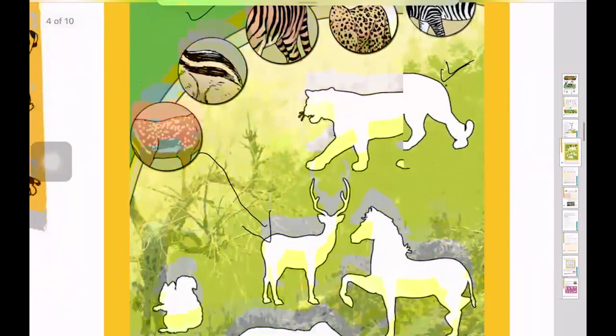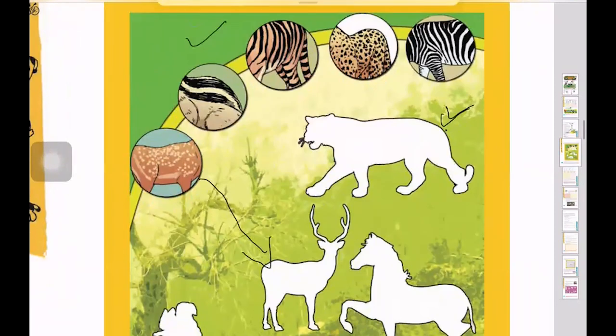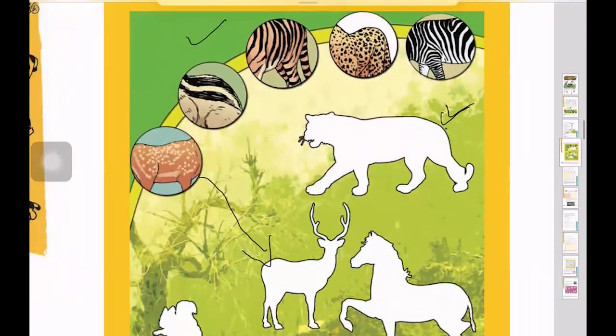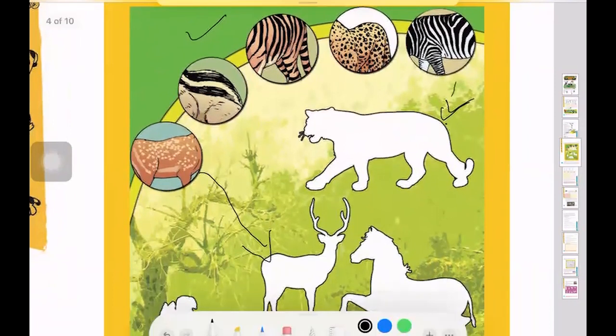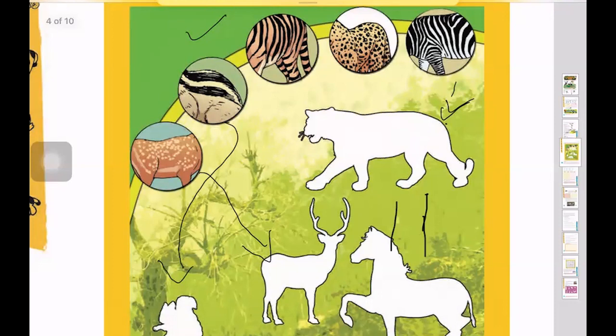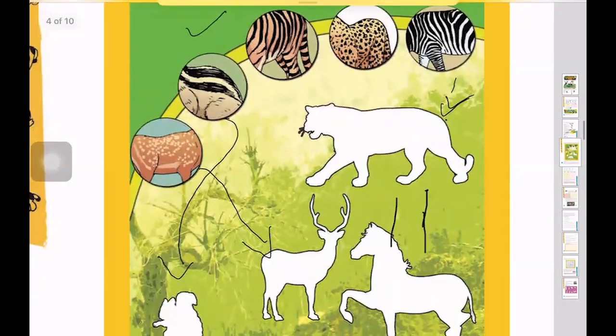Then you see there are 5 animals as well as 5 body images. So then we have it for horse now. Let's see for horse, as well as for zebra and tiger and rabbit. So this one is also pretty easy, that this is for this one. And then we have it for zebra as well.